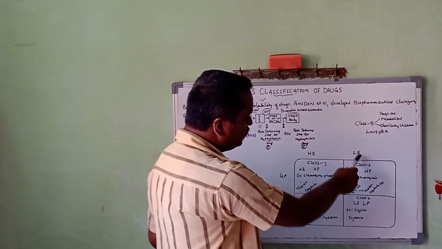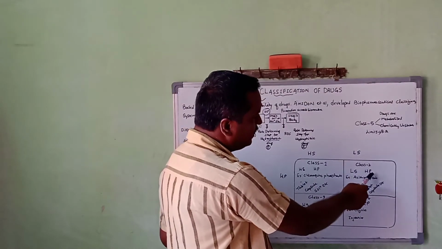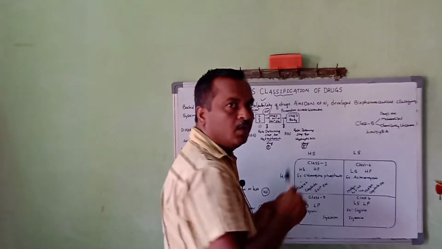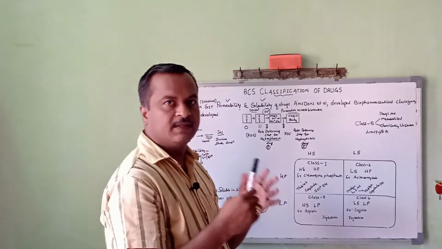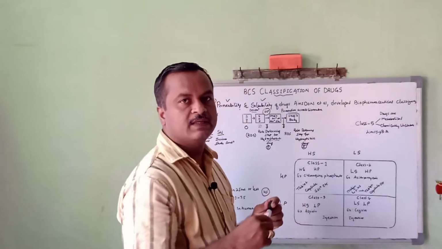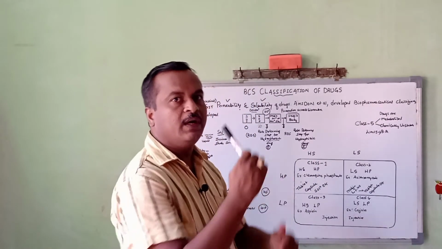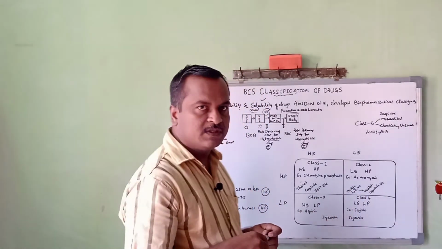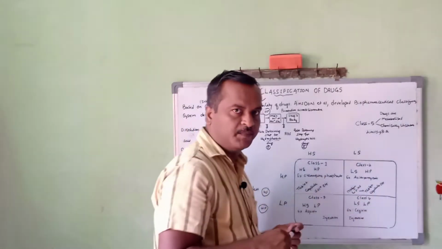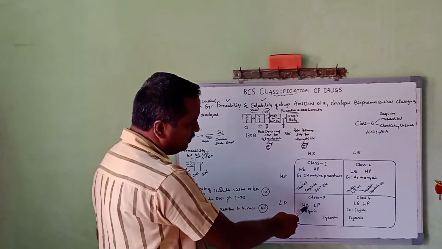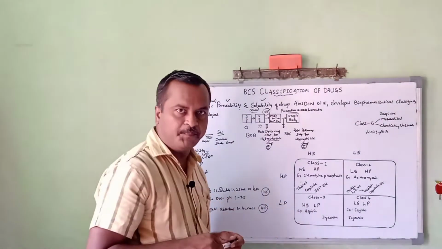Coming to class 2 drugs, with low solubility and high permeability, the solubility is low whereas the permeability is very good. In such a condition you have to modify the low solubility into high solubility, and after that you can make a tablet dosage form or capsule dosage form, etc. And coming to class 3 drugs, they have high solubility and low permeability.